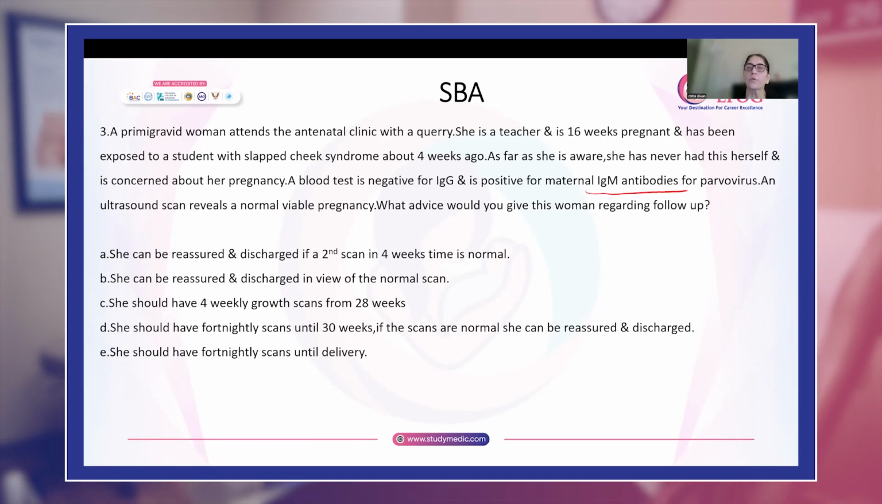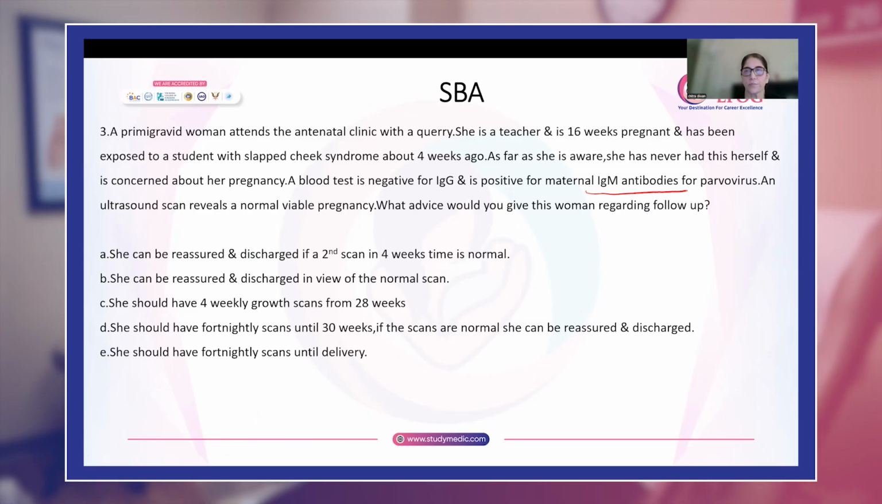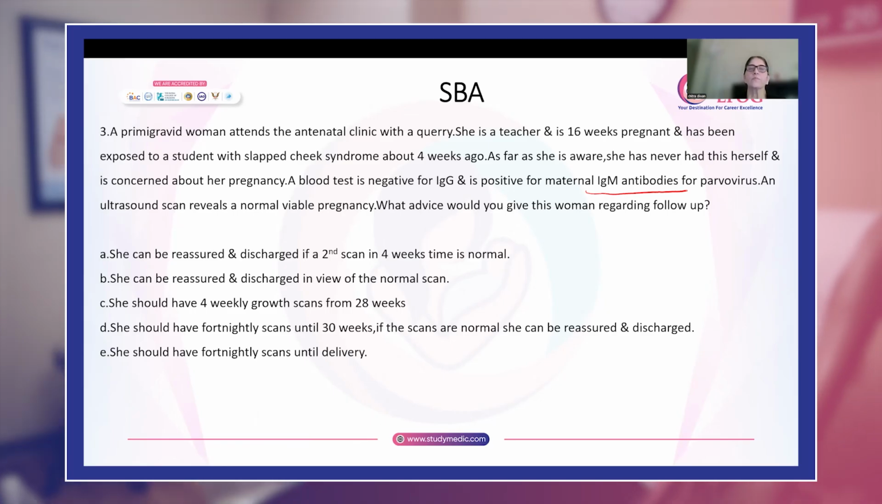So IgM antibodies means what? That means she has had a recent infection, an acute infection. An ultrasound which is done reveals a normal viable pregnancy. What advice would you give this woman regarding follow-up?